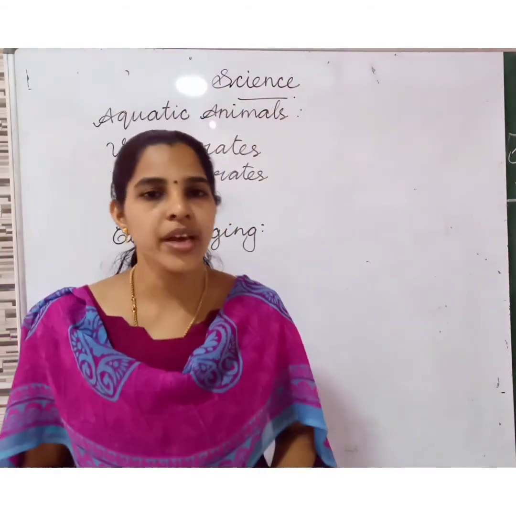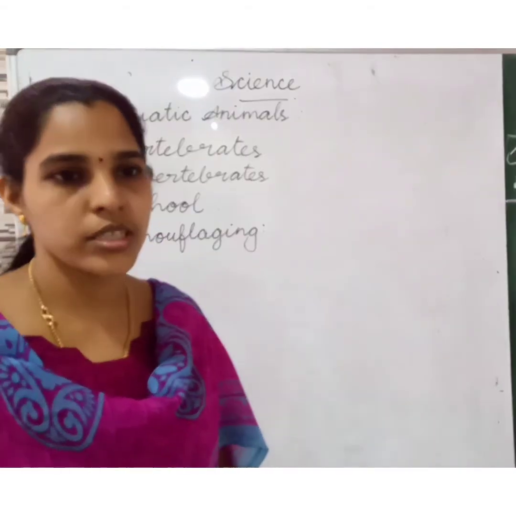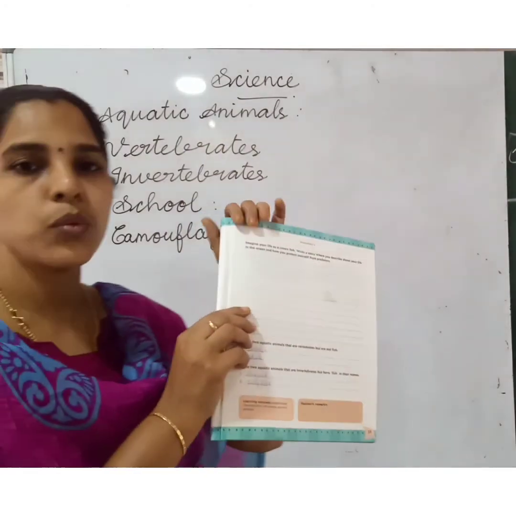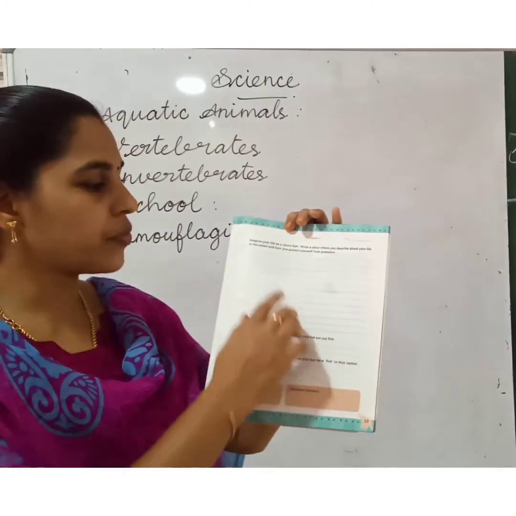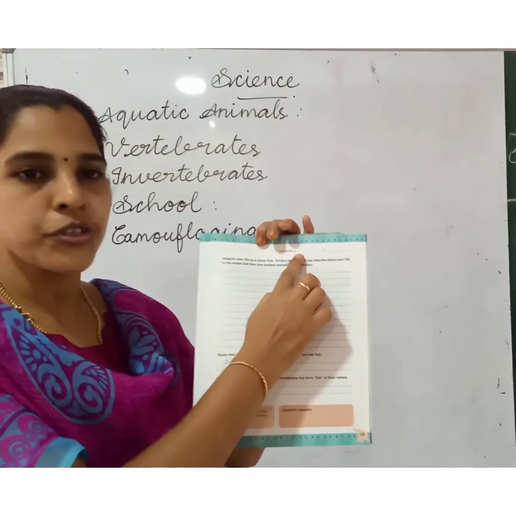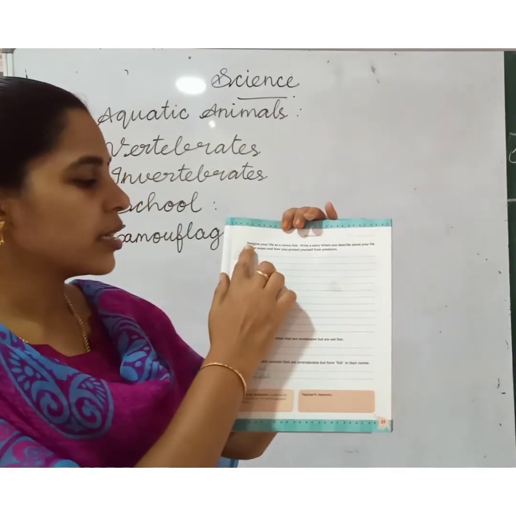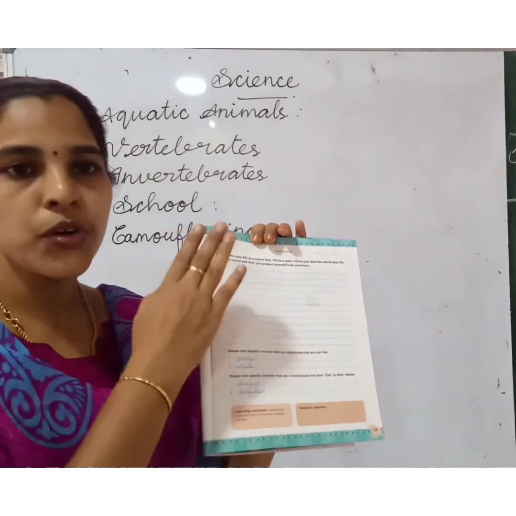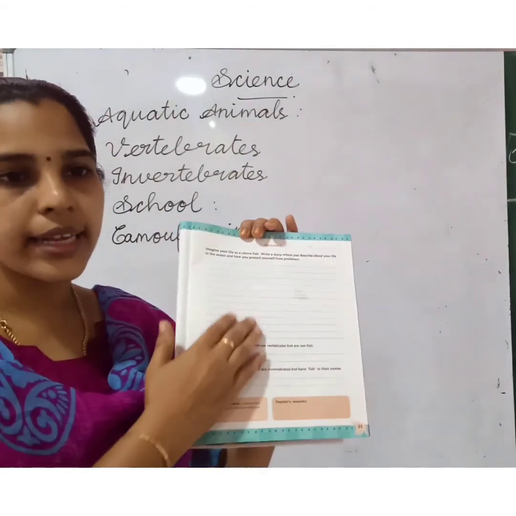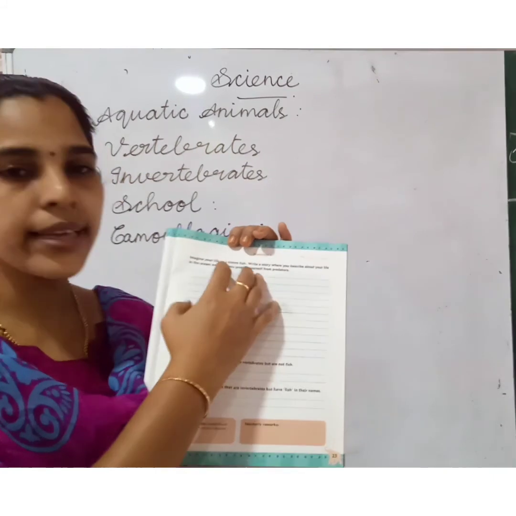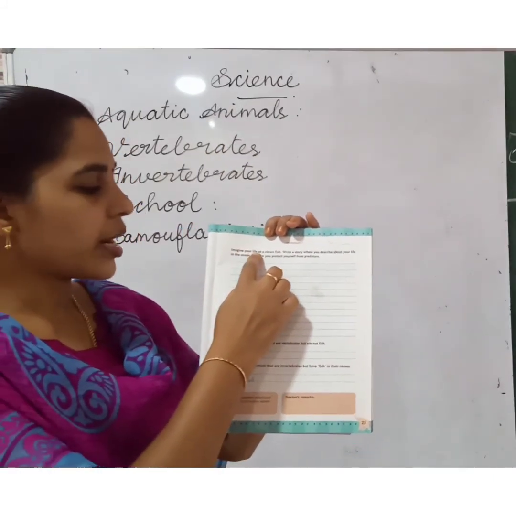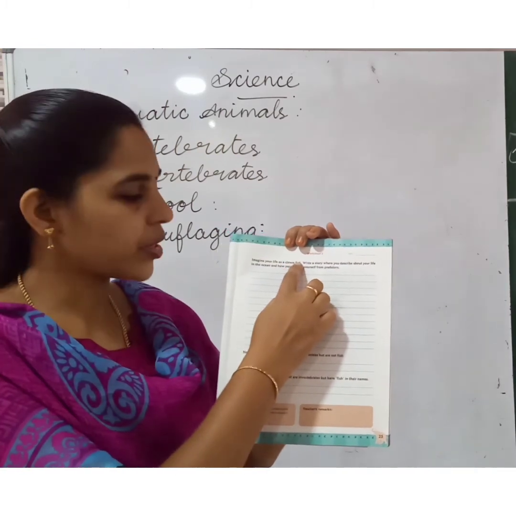Listen, now we are going to do one worksheet. Okay, children, from the workbook page number 25, worksheet 2. The question is, imagine your life. This is the imagination. You have to imagine and write the story. You have to write only 5 sentences. Imagine your life as a clownfish.